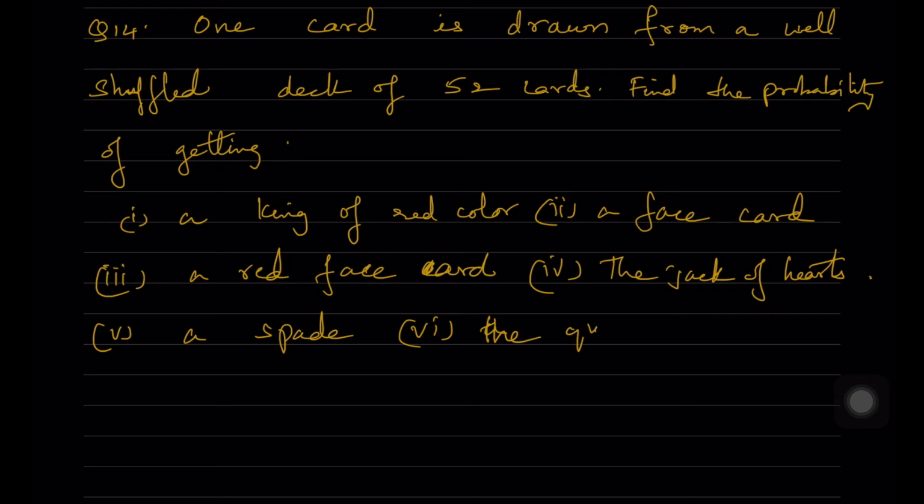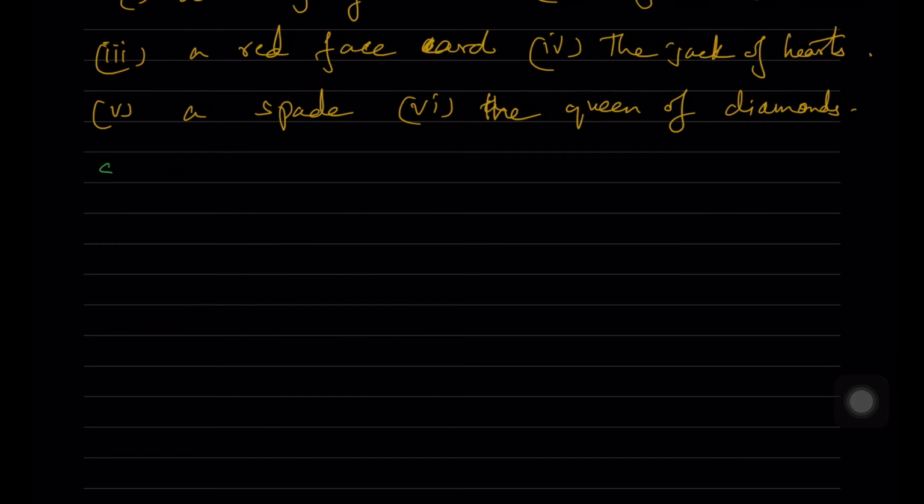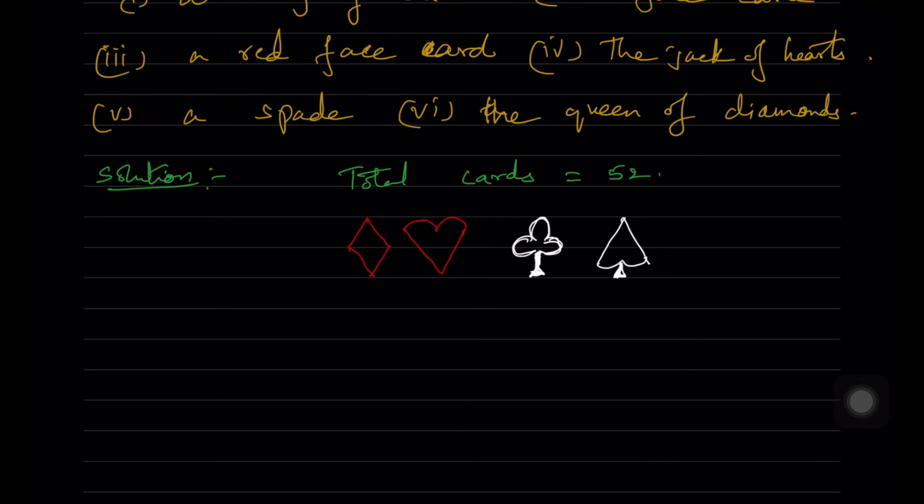So let us see how many cards are there. Total number of possible outcomes is 52 cards. We are having 4 types of cards. Total number of all possible outcomes is 52. So what are the different types of cards? We are having 4 different types, 2 red and 2 black: diamond, hearts, clover and spade.